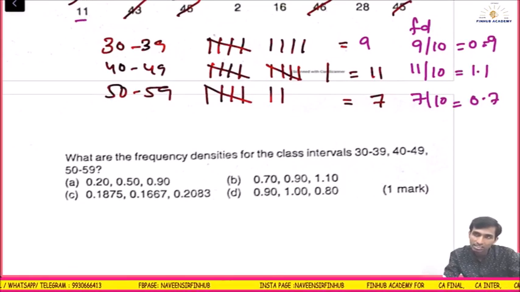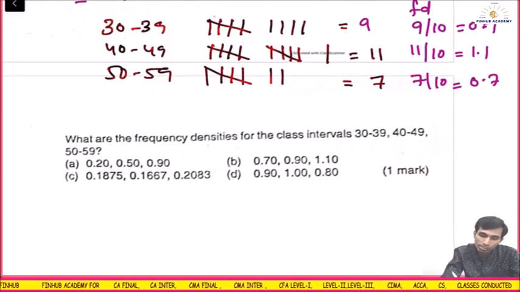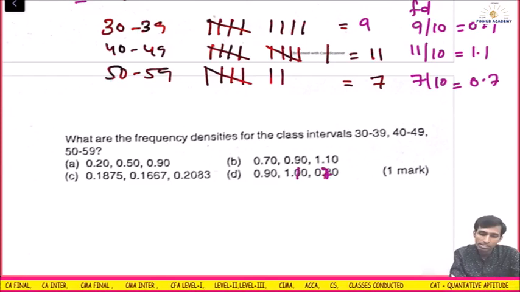I think there is some mistake here. I think there is some problem with the question. This should be 0.1 and this should be 0.7. Question is wrong.